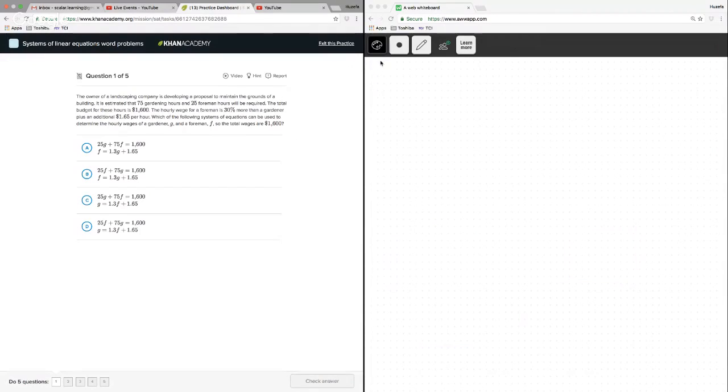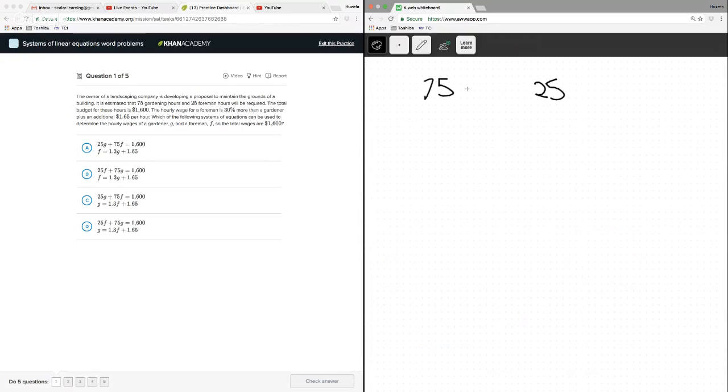Okay, it's going to be a little longer, so I'll do my best. So let's read it very carefully. The owner of a landscaping company is developing a proposal to maintain the grounds of a building. It is estimated that 75 gardening hours, as soon as I see a number, I write it down, 75 gardening hours and 25 foreman hours. So right off the bat, I know that this is going to be gardeners, I assume. Well, let's see. And foreman, this might not be exactly how it is. The total budget for these hours is $1,600.